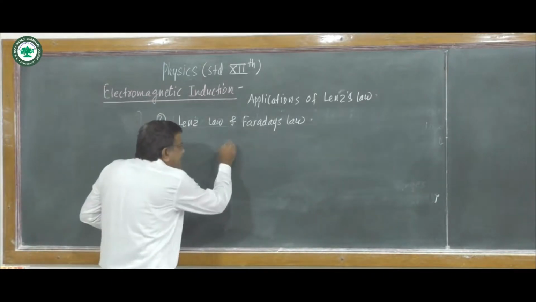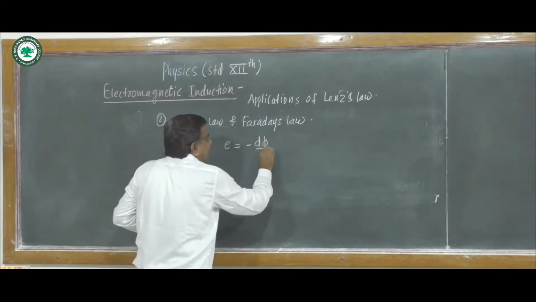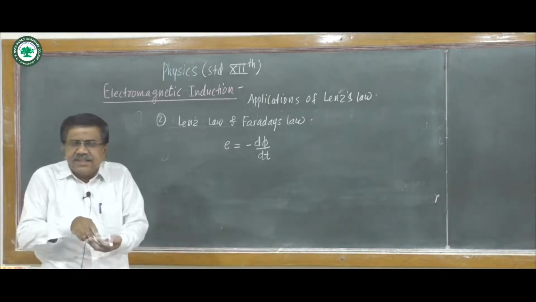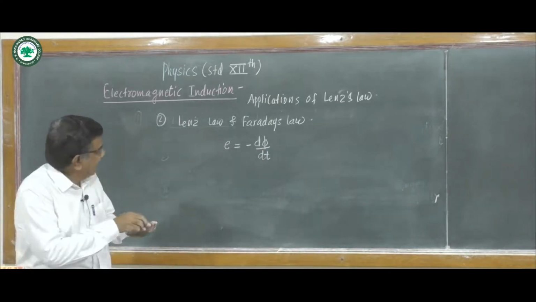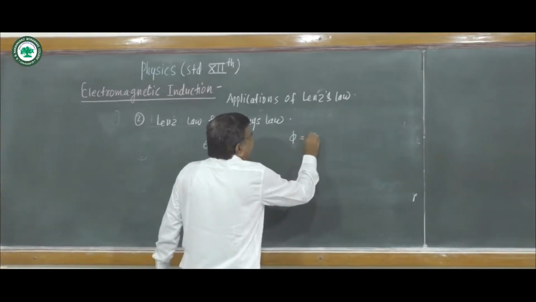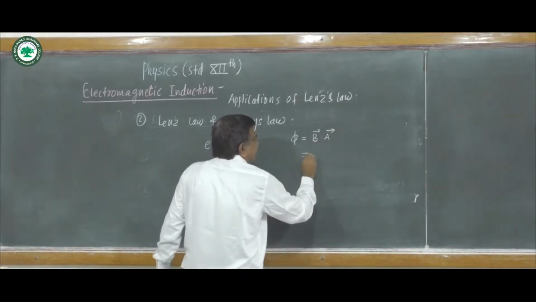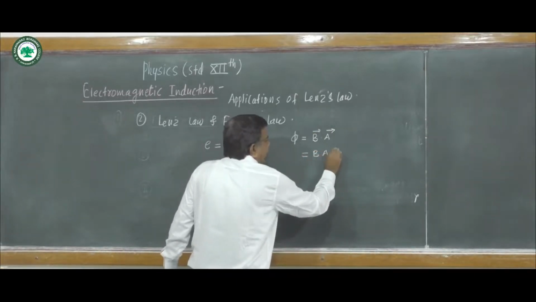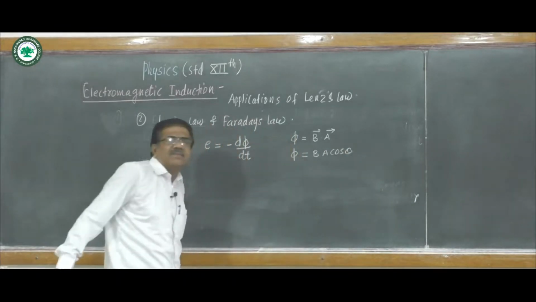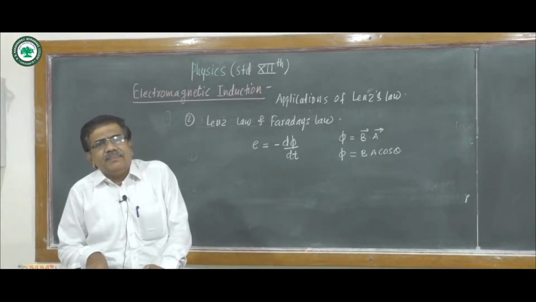But if we consider the negative sign, we write E equal to minus d phi upon dt. This flux phi is B dot A, or BA cos theta.